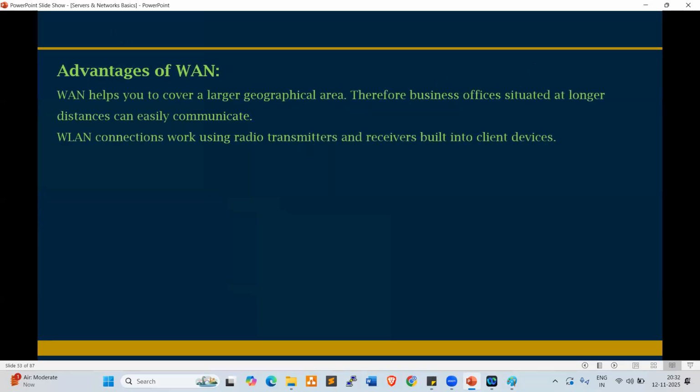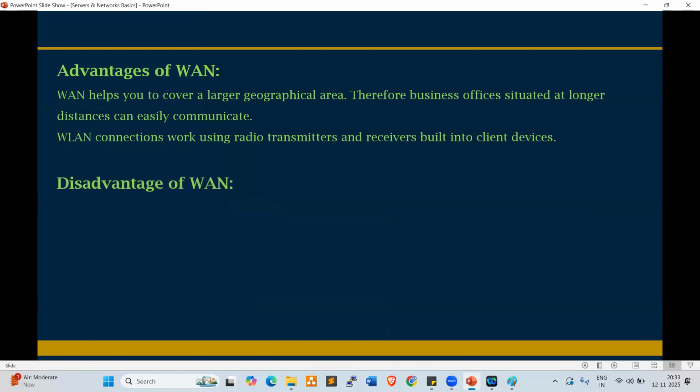WAN helps you to cover a larger geographical area. Therefore, business offices situated at longer distances can easily communicate. WAN connections work using radio transmitters and receivers built into client devices. So we use radio transmitters to communicate country to country, continent to continent.